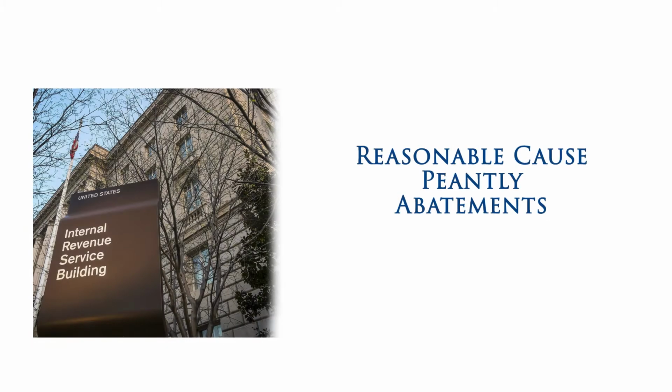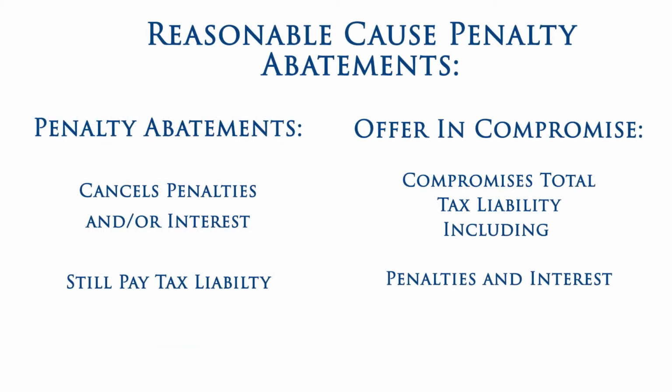Under a reasonable cause penalty abatement, the IRS cancels all or part of the accrued penalties and/or interest, but not the underlying tax liability. The OIC, in contrast, compromises the total tax plus interest and penalties for an amount that typically coincides with your assets, income, and general ability to repay the debt.